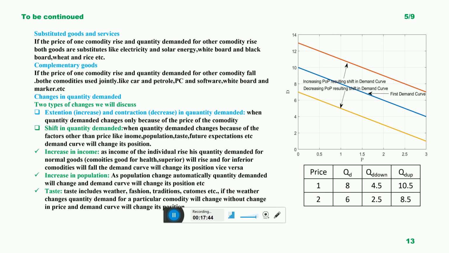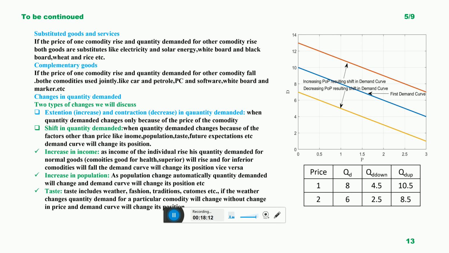For example, whiteboard and blackboard. If the price of whiteboard in the market increases, definitely institutes will try to purchase blackboard. So when institutes are switching to the blackboard, demand for whiteboard is decreasing. Because of the increase in the price of the whiteboard, people are switching to the blackboard, and the quantity demanded for blackboard also increases.